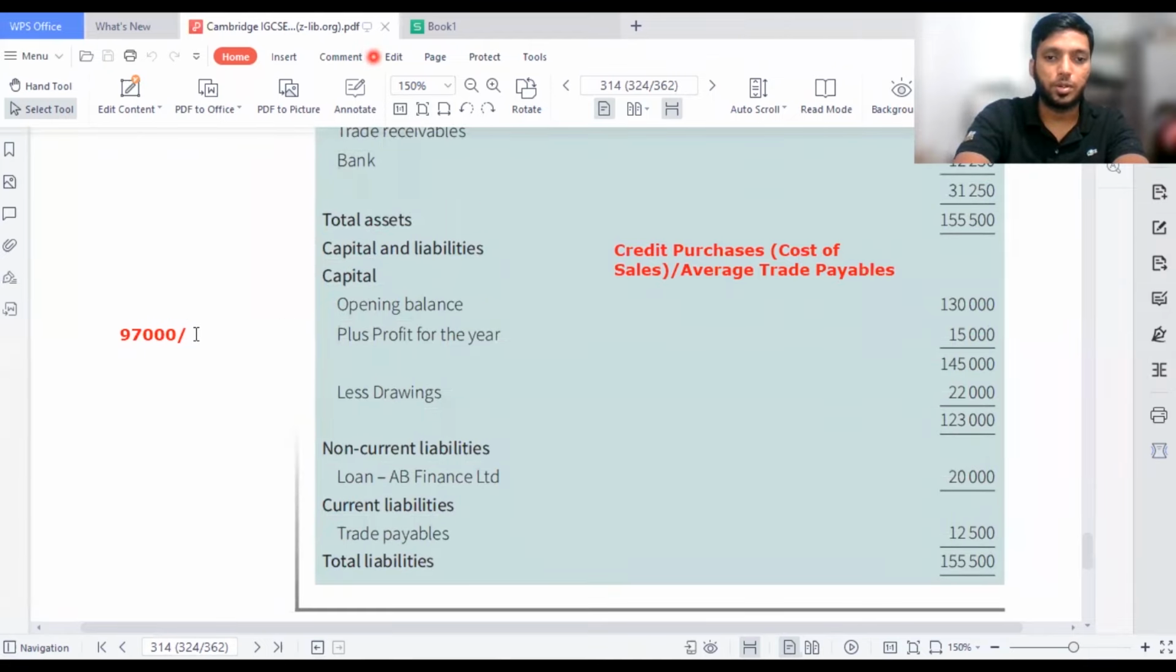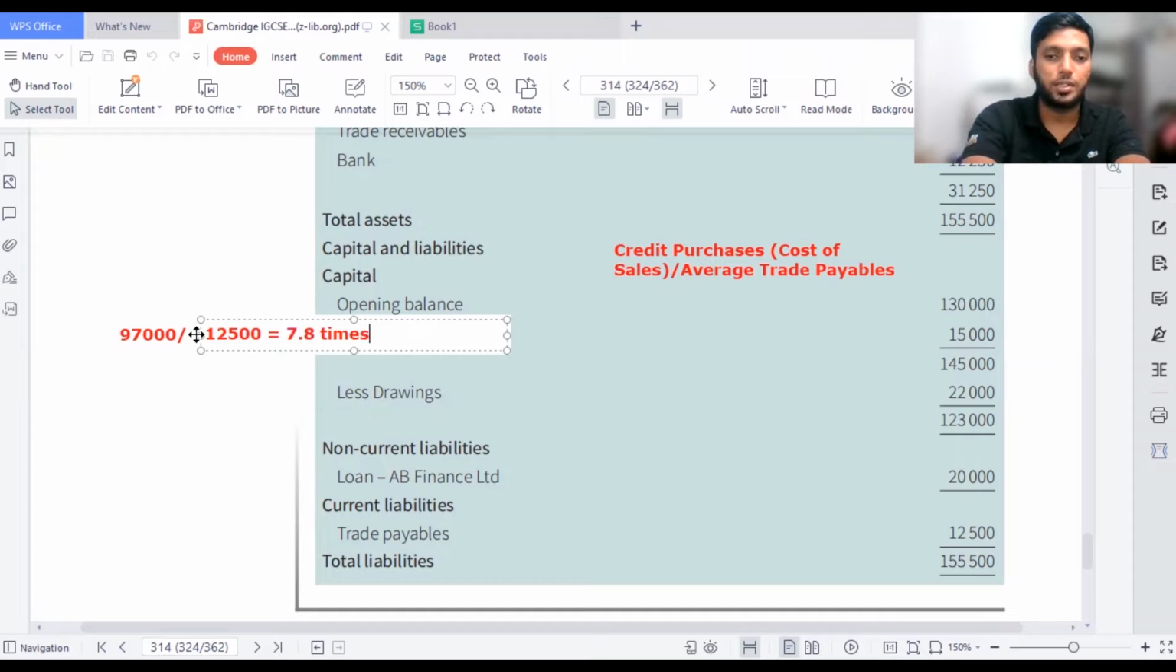12,500. So I will get the number of times. Because there's no opening trade payables and closing trade payables, I'm directly taking the values. So I'll take 97,000, right? 97,000 divided by 12,500. I got 7.76 times, so I'll take 7.8 times.